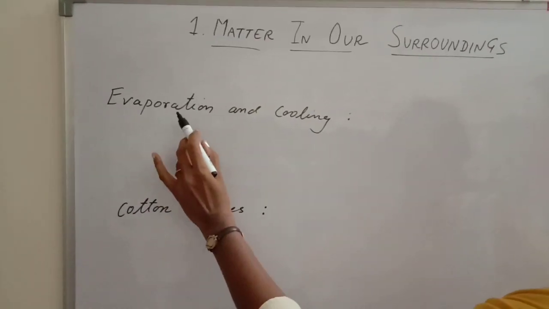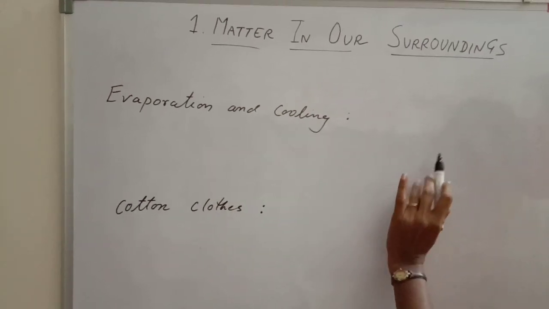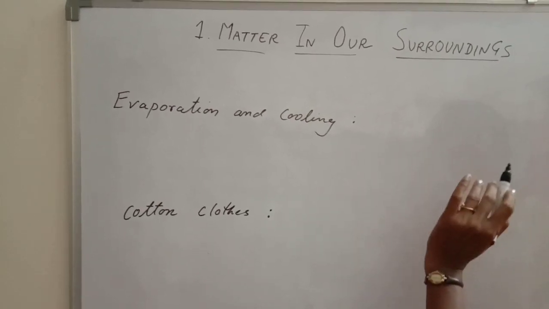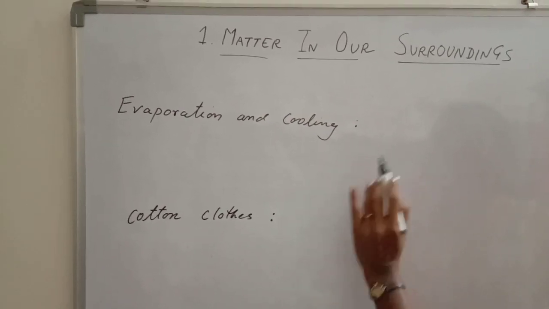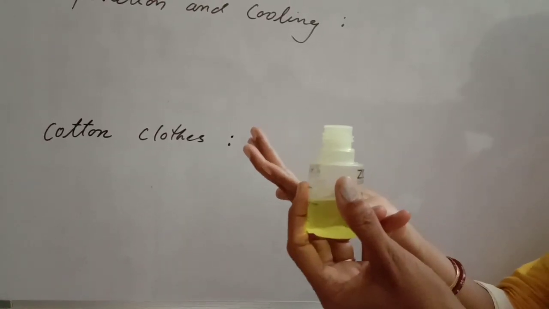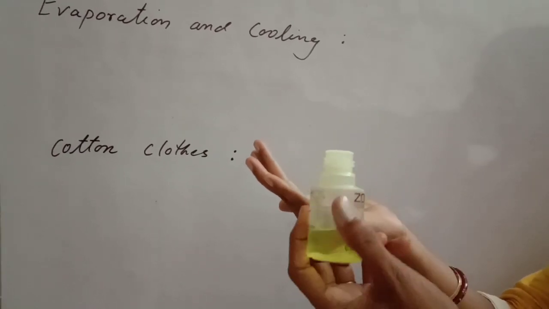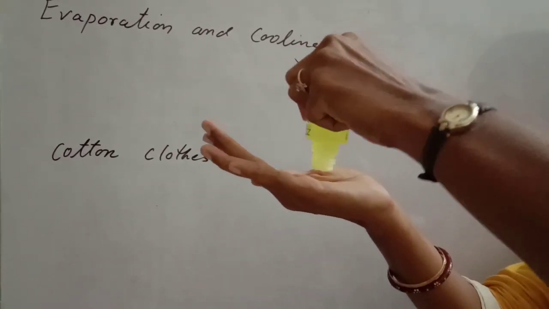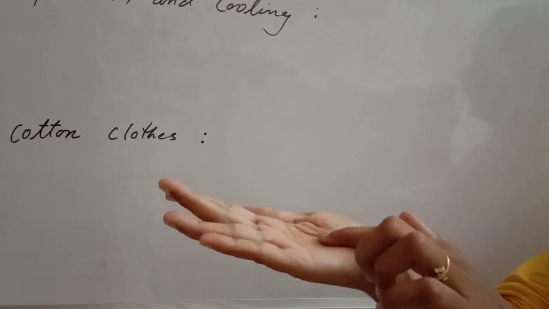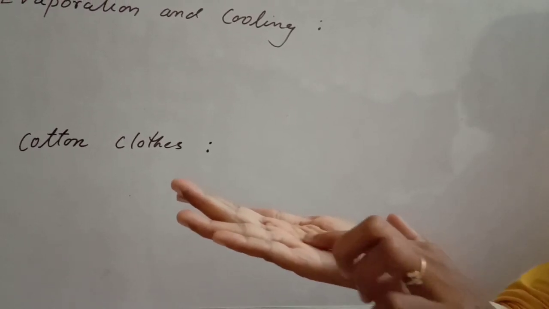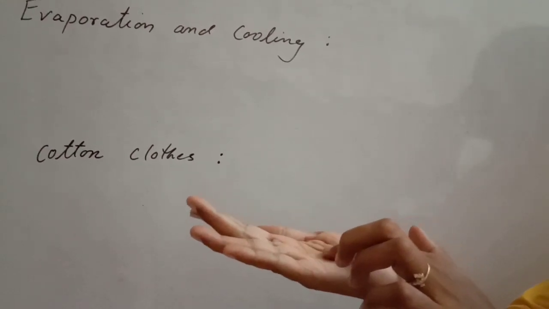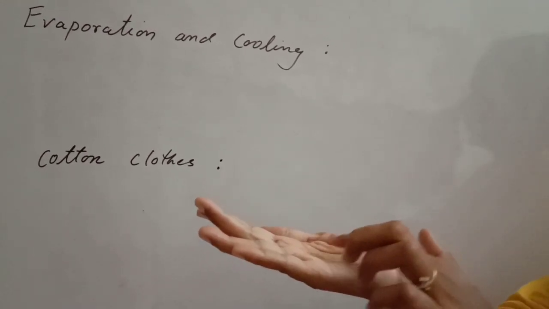Now our next topic is evaporation and cooling. How does evaporation give the cooling effect? Let's try to understand by taking acetone. Acetone means nail polish remover. Okay, this is acetone, the nail polish remover. If I take this nail polish remover in my hand, what happens when we take acetone in our palm? We feel a cooling effect. You must have observed this whenever girls put nail polish remover on their nails.